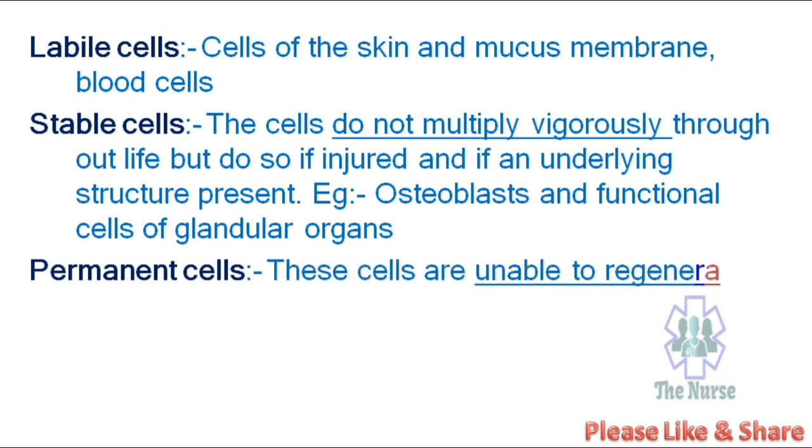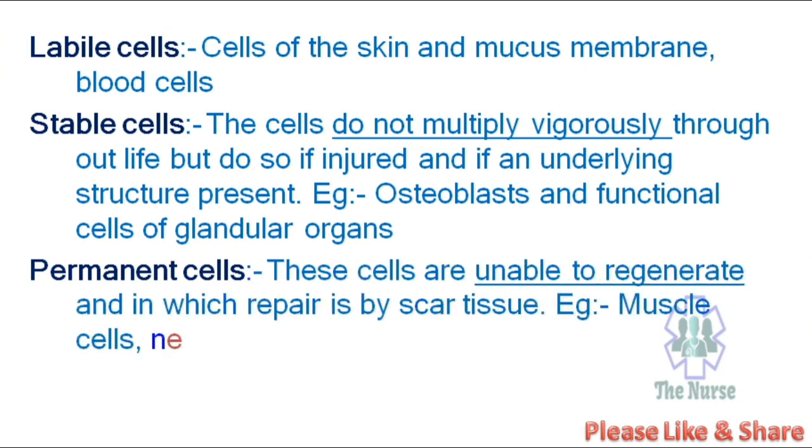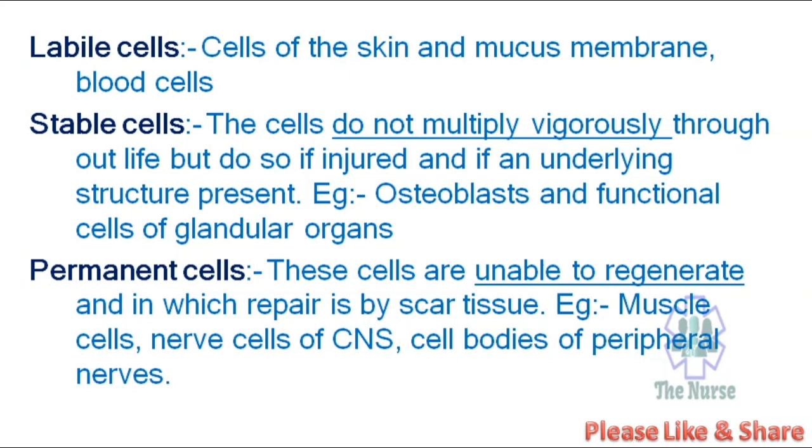Next is permanent cells. These cells are unable to regenerate, and repair is by scar tissue. Examples: muscle cells, nerve cells of the CNS, and cell bodies of peripheral nerves.